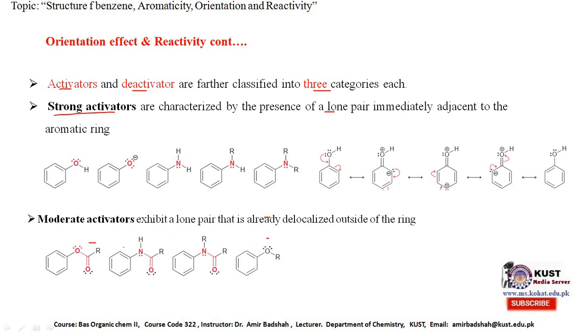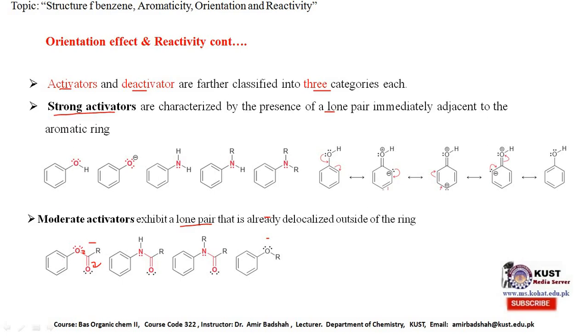If the directly bonded atom has a lone pair of electrons, but that atom is also delocalized outside of the ring too. For example, these electrons can also delocalize here too. Again here oxygen is directly bonded to the ring, and here oxygen is bonded directly to the ring. Both can activate the ring, but here the activation is a little bit stronger compared to this one.